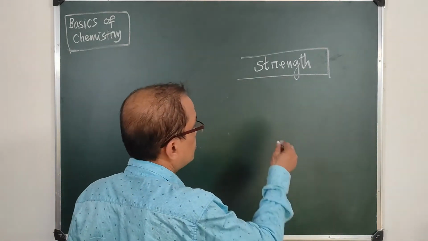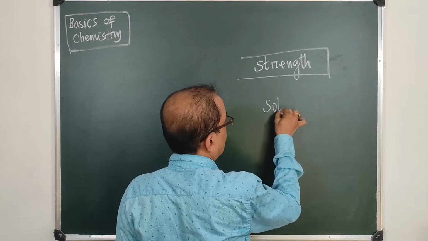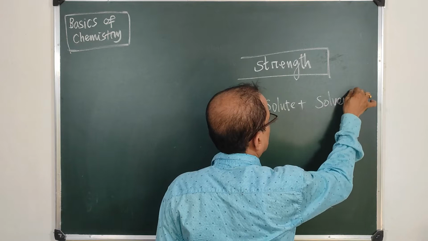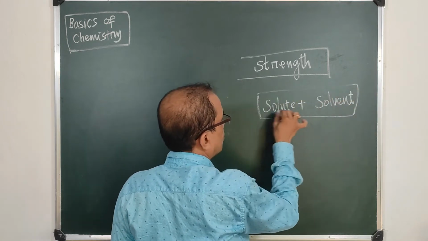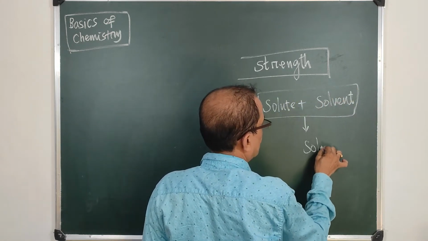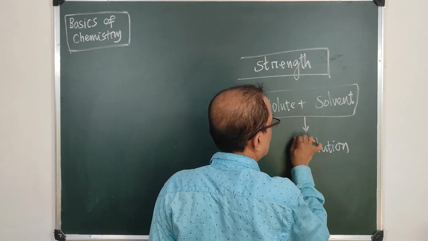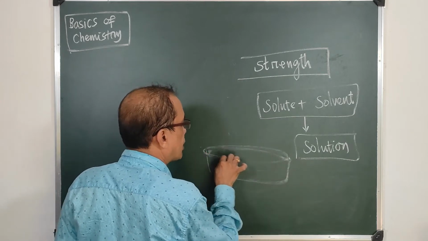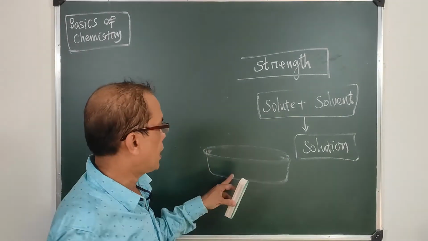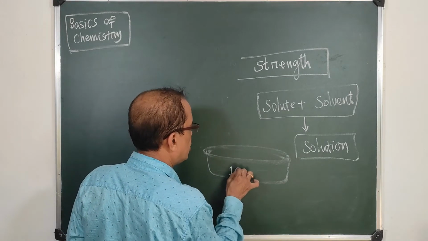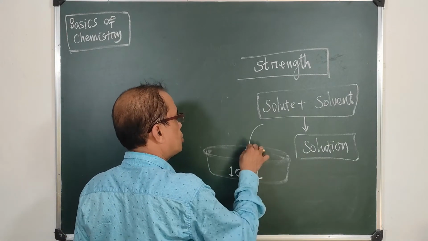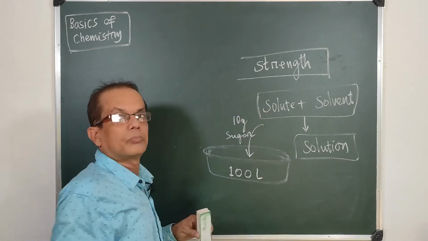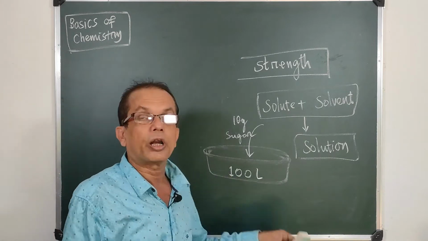So when you have a solution which comprises solute and solvent, these two make a solution. So what would happen if you have a very large water tub which has 100 liters of water, and you just drop 10 grams of sugar in it?